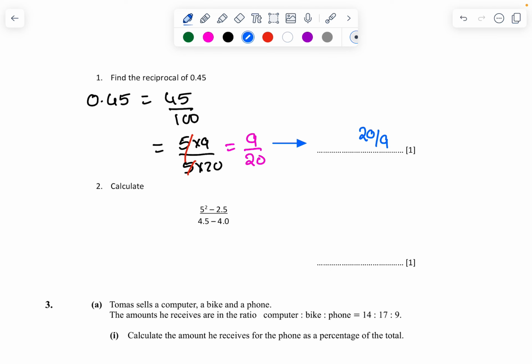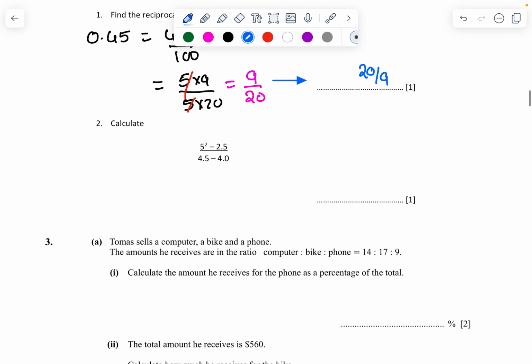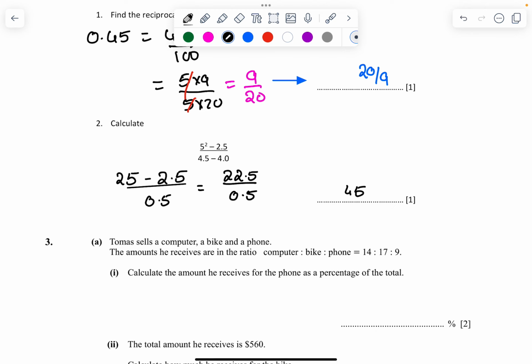Coming to question number 2. 5 square. What is 5 square? 5 square is 25 minus 2.5 divided by 4.5 minus 4, which is nothing but what? 0.5. So what is 25? You can use the calculator, or to write more steps, 22.5 divided by 0.5. So I divide that by 0.5. As such, calculator is allowed. You are going to get that answer as 45.